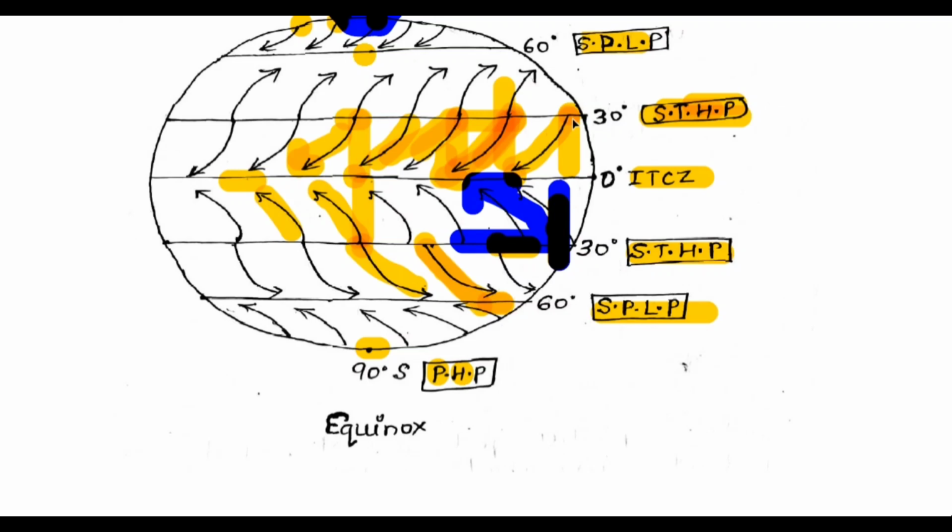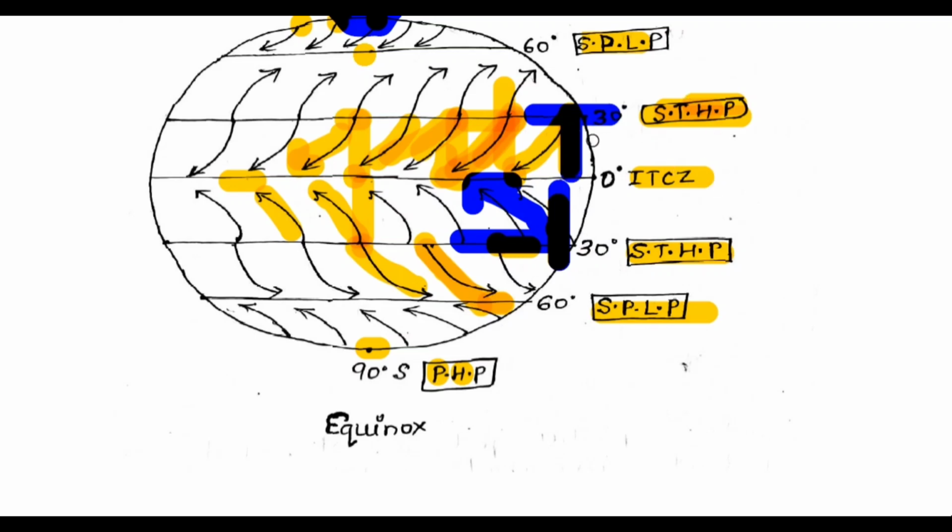Now let's take the northern hemisphere. In the northern hemisphere there is 30 degrees and 0 degrees, and wind is trying to move from high pressure to low pressure area. If wind is trying to move from high pressure to low pressure, then this wind will deflect. Why? Because it is trying to go in this direction, since winds move from high pressure to low pressure.